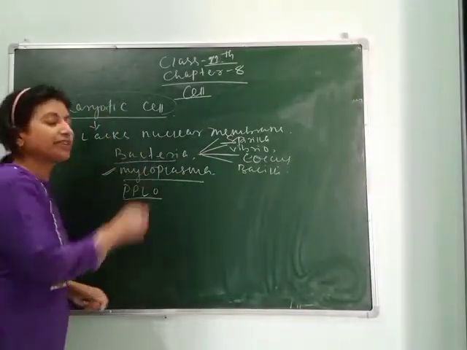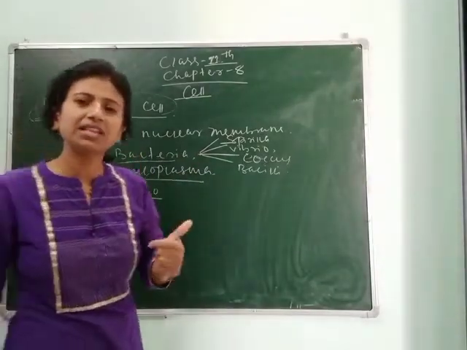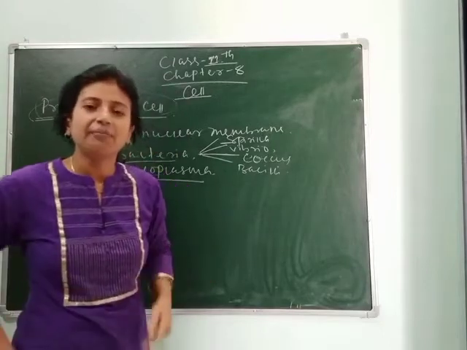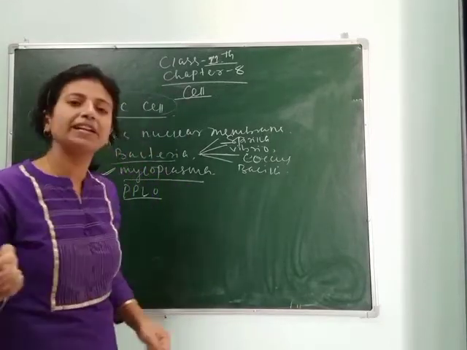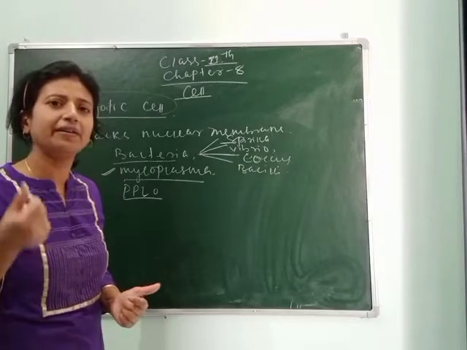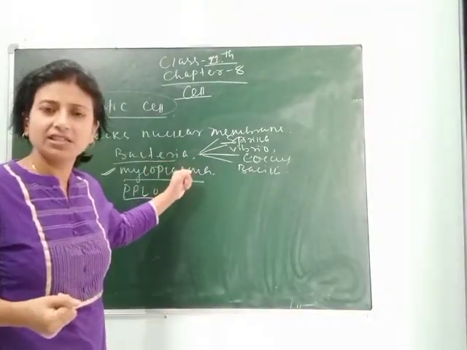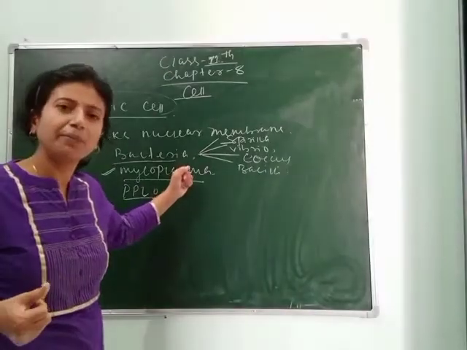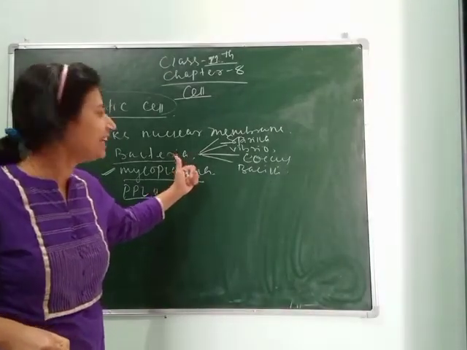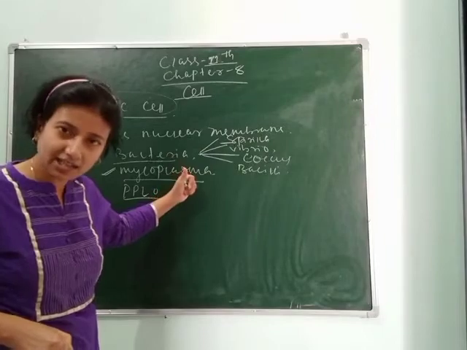Then mycoplasma. Mycoplasma is the smallest cell ever discovered. Its cell is so small it can't be seen through a normal microscope, but still it acts as a pathogen for many plants and animals. And its sizes also vary, I have told you in my last class.